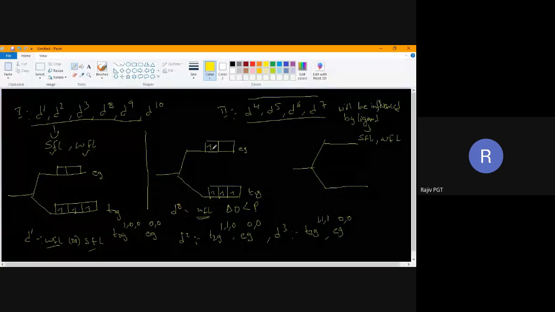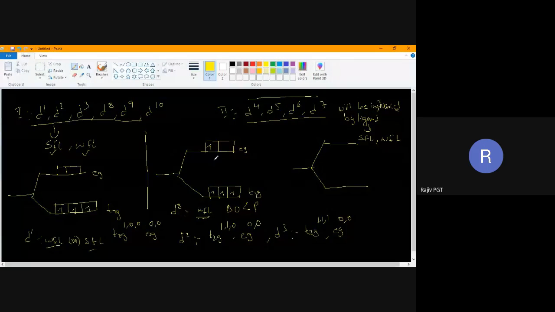No. Now look here again. Now I'm coming to the fifth electron. Where will I place the fifth electron? I will place it here only. Why? Because delta naught is less than pairing energy. Fifth electron I will place here.